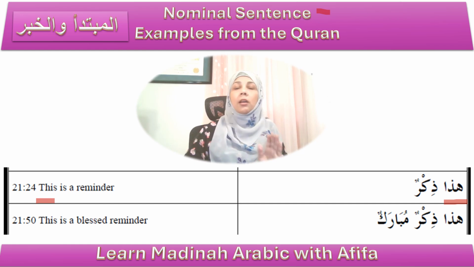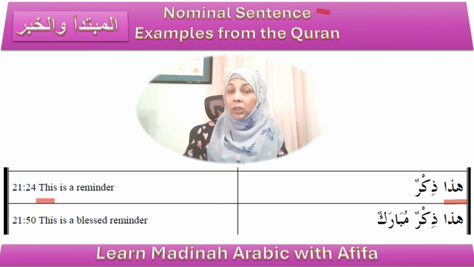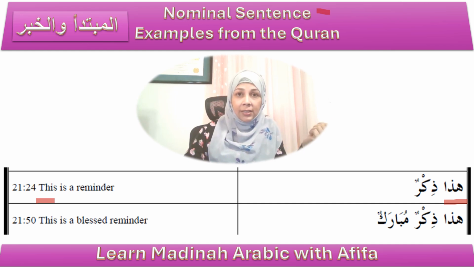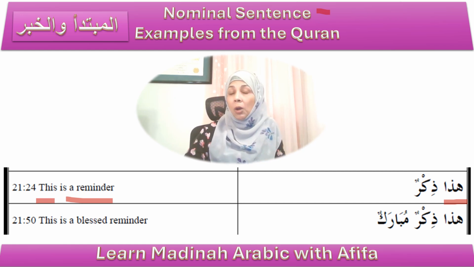So if you say this and stop, the listener is waiting for more information from you. What about this? So the moment you say this is a reminder, your sentence is now complete. So your khabar completes this topic of discussion, which is this. So the khabar is one word, which is dhikrun.